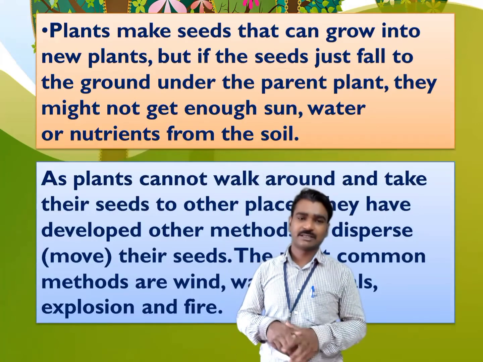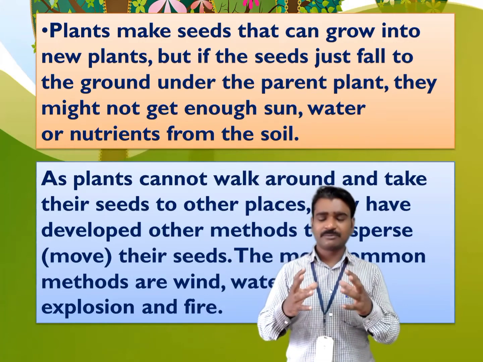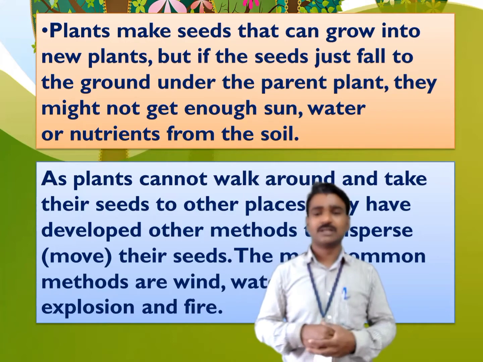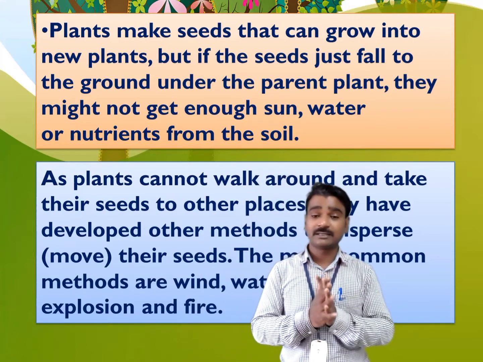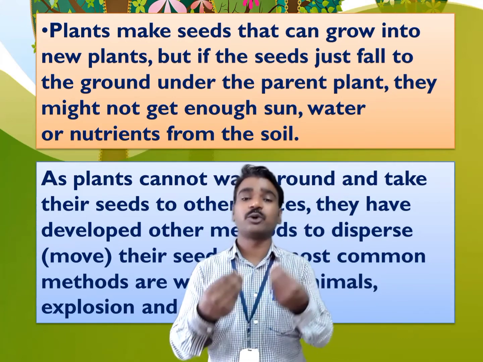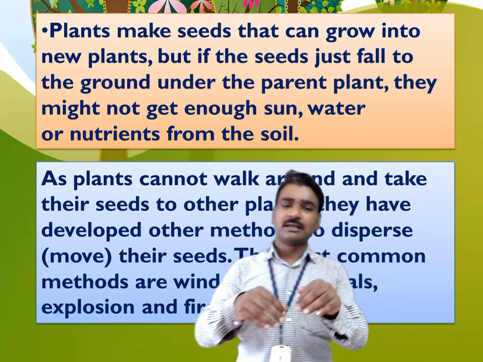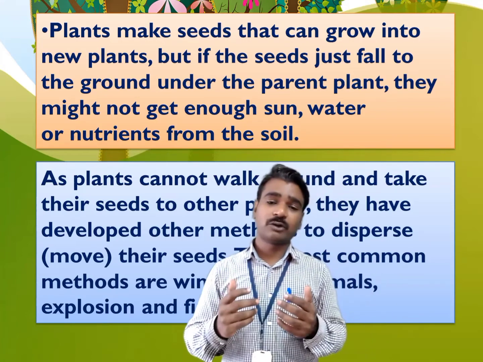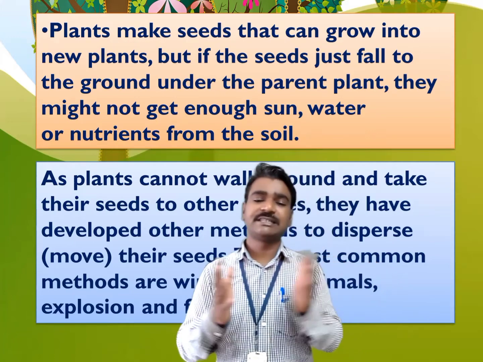My dear friends, you know that plants make so many seeds. These seeds grow into new plants. This also we know. But if the seeds produced by the plants just fall under the parent plant, then what will happen? All these seeds will not get sufficient space.